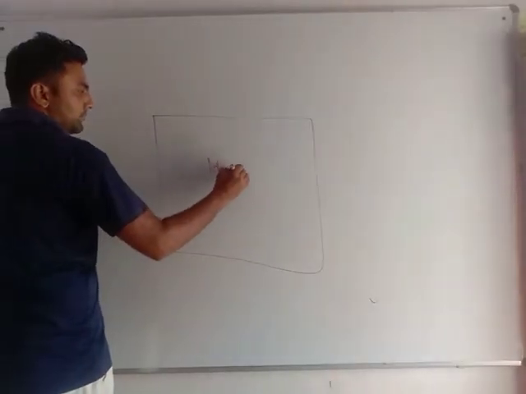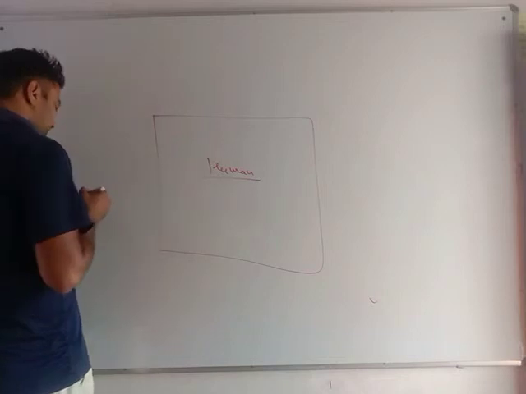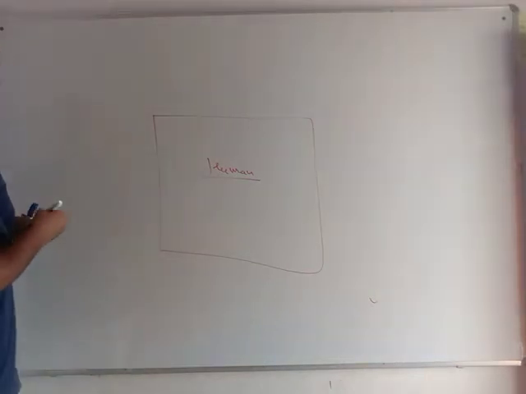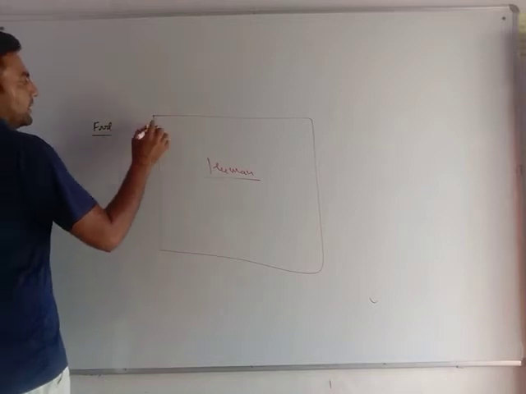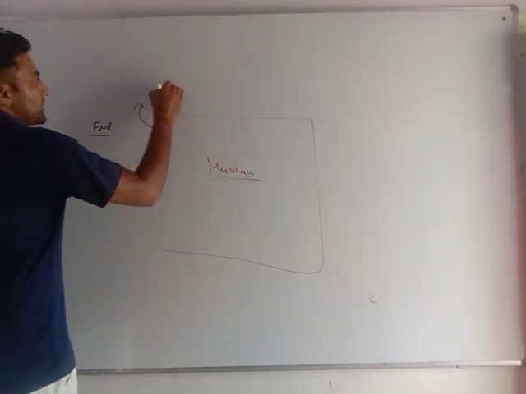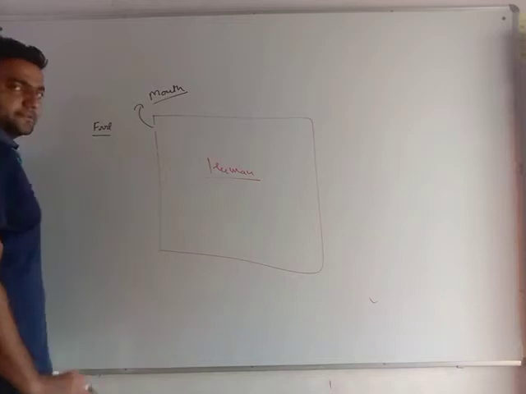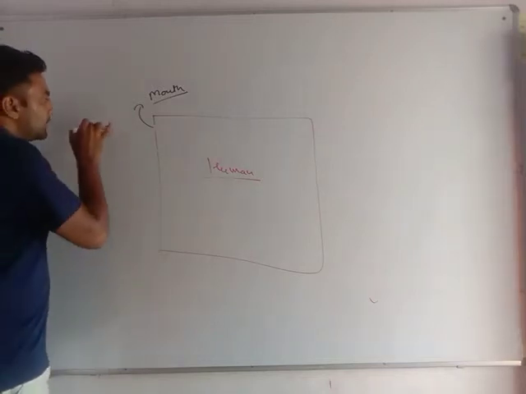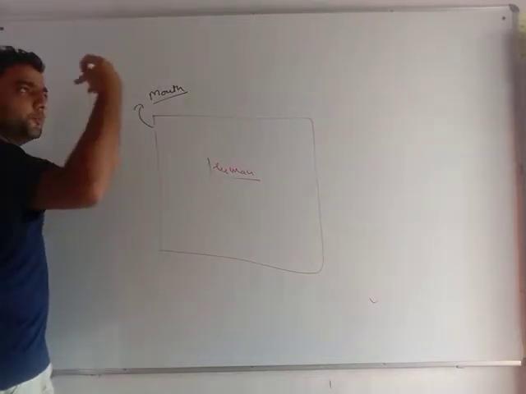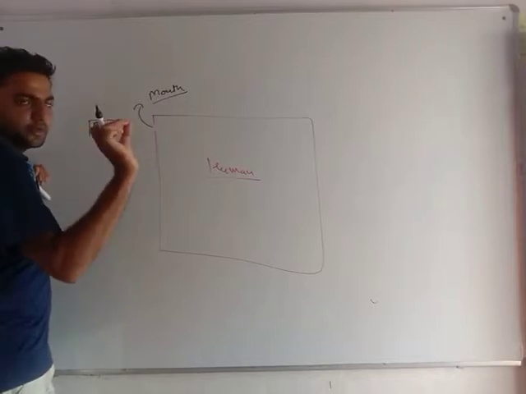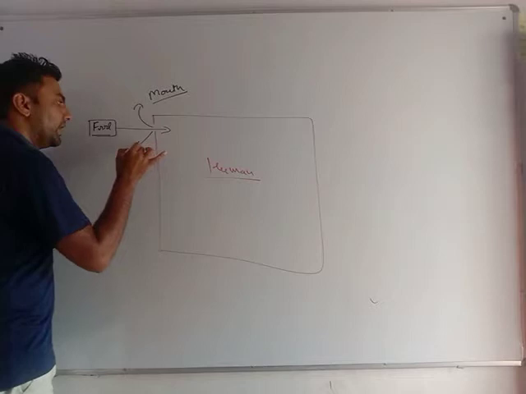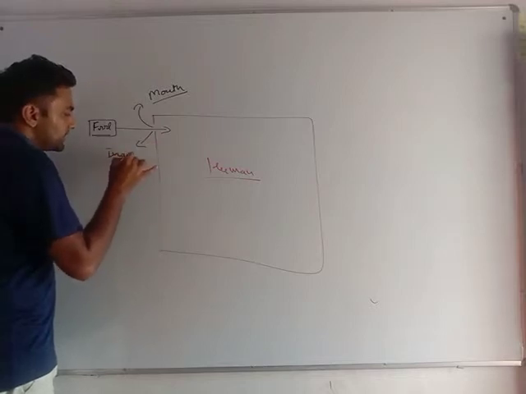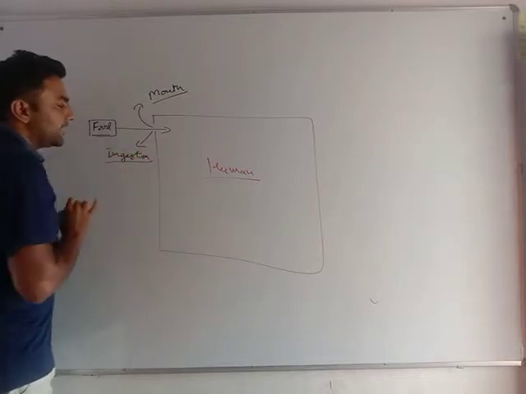This is any human, and this is food. There is an opening called the mouth. Through the mouth, I put my food into my body. Very important. At this place, ingestion takes place.